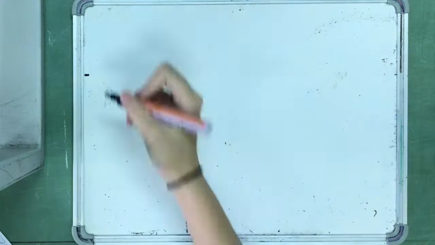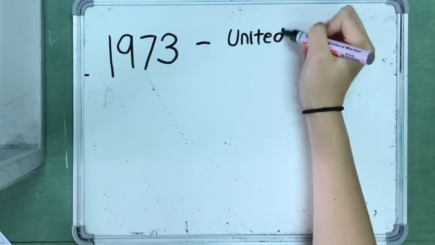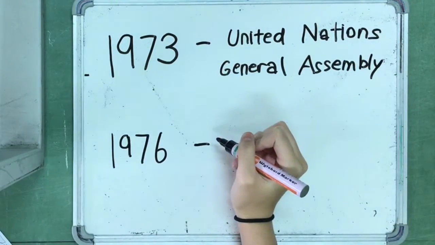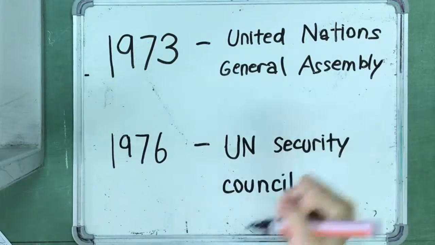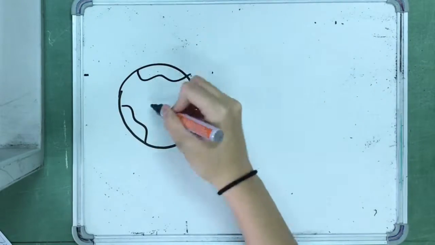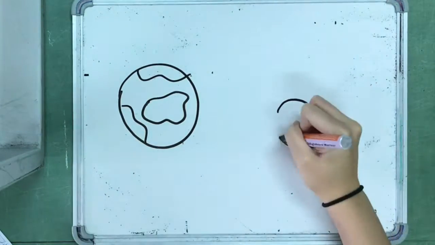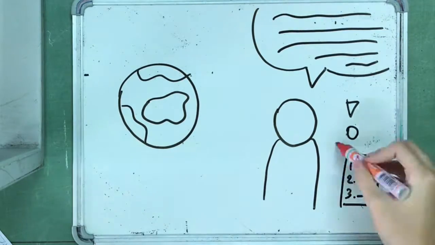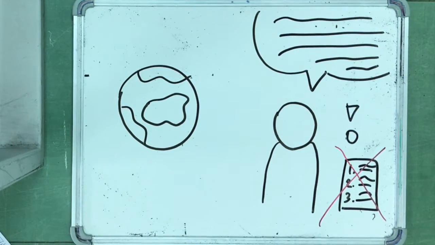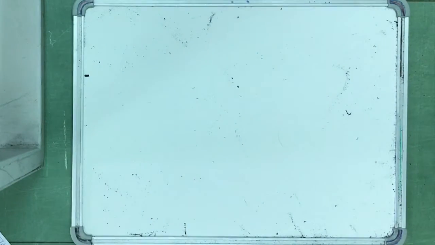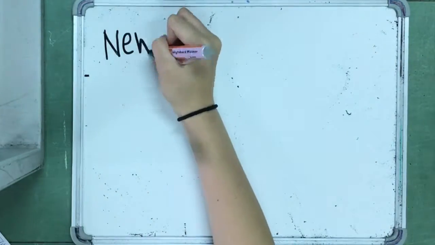In 1973, the United Nations General Assembly criticized apartheid, and in 1976, the UN Security Council voted to officially enforce a ban on the sale of arms to South Africa. Because of the pressure from the international community, the National Party government decided to make changes to social, political, and economic practice, which included ending past laws and the ban on interracial sex and marriage.